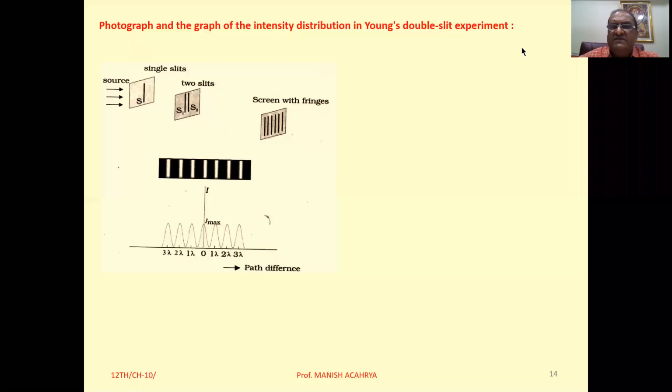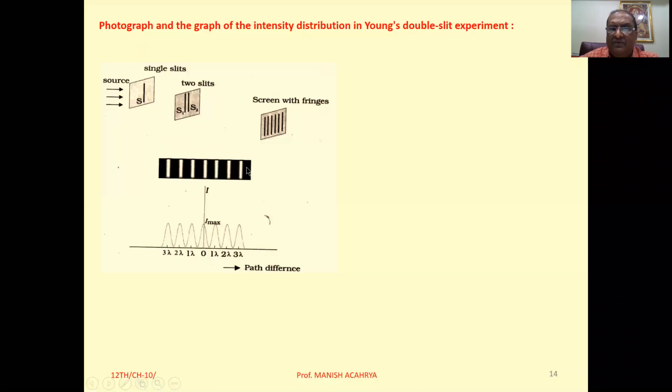Now in the text, a simple photograph for the experimental arrangement. The slit source, single slit. Against it we place two slits, so your source will be divided in two parts, and on the screen we will get the fringes.